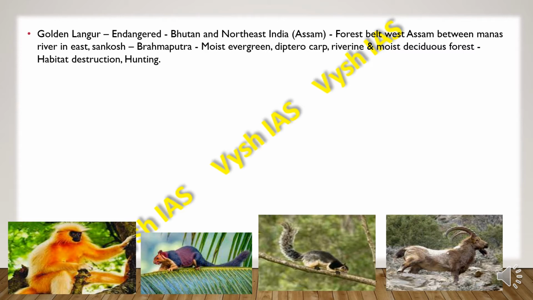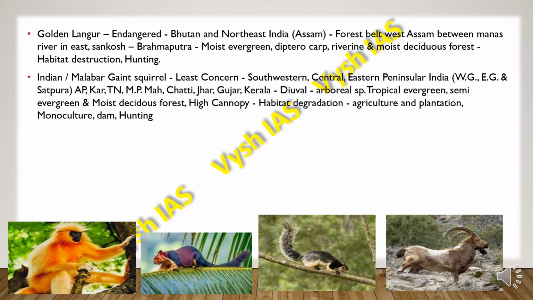So they are found around the vegetation where moist evergreen, dipterocarp, riverine and moist deciduous forests are found. They face a threat because of habitat destruction and hunting. Then we have the Indian or the Malabar giant squirrel. Their status is least concern, and they are found in southwestern, central, eastern peninsular India, Western Ghats, Eastern Ghats